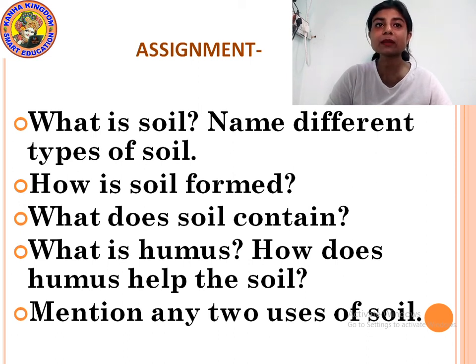Okay, mention any two uses of soil. Plants need soil to grow. Yes or no? Plants absorb water and minerals from the soil. Farmers need soil to grow crops. Then soil provides home to many animals and insects. Yes or no? So these are some uses of soil. You can write down only two uses. Okay? So these are the questions. Please write them down in your copy at home.